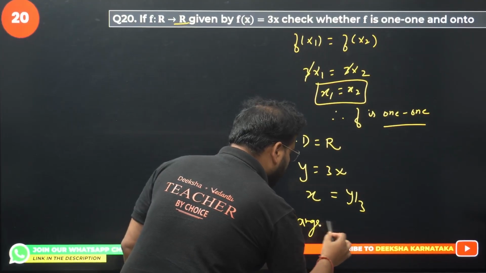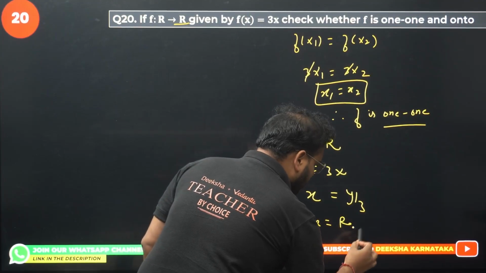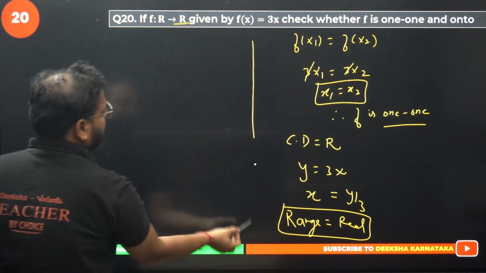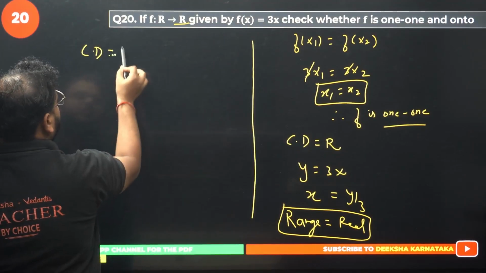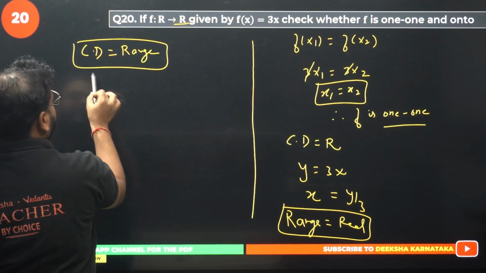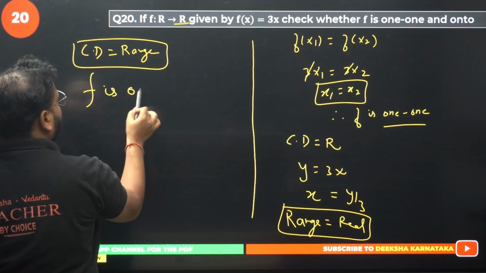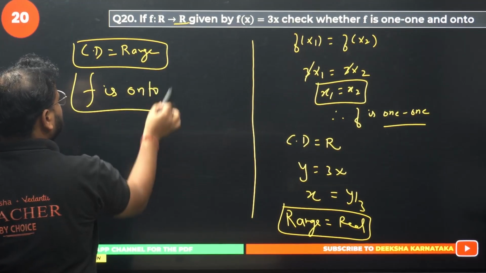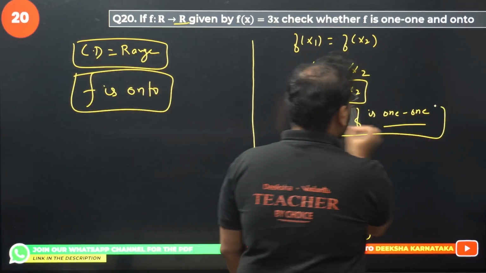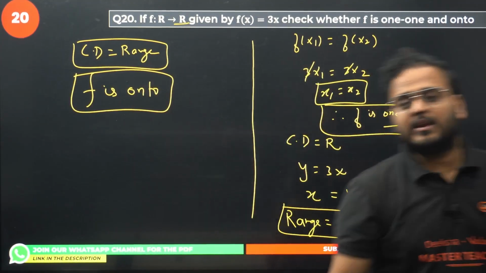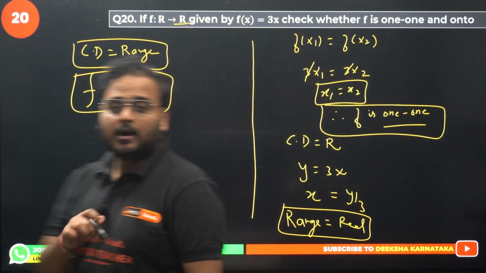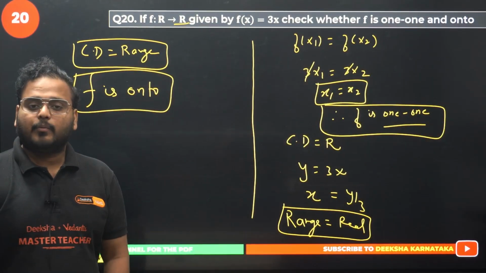So your range is also coming as real number. Your range is also real number. Check here. So your codomain is equal to range. Hence f is onto. So your answer is f is 1-1 and f is onto. Check guys. Question number 20 is done. Moving on to question number 21 now.